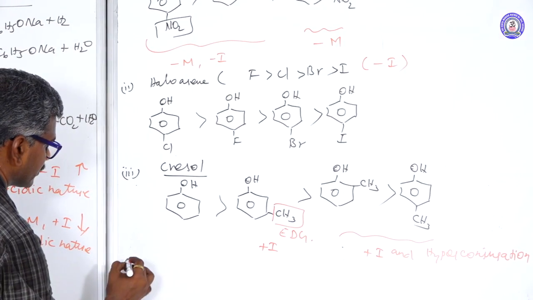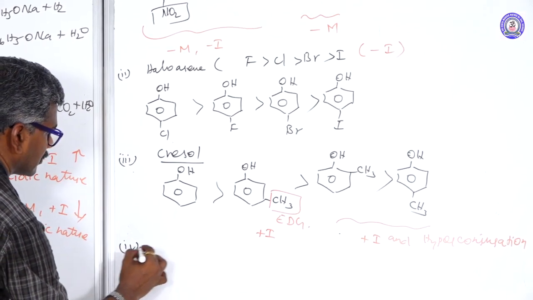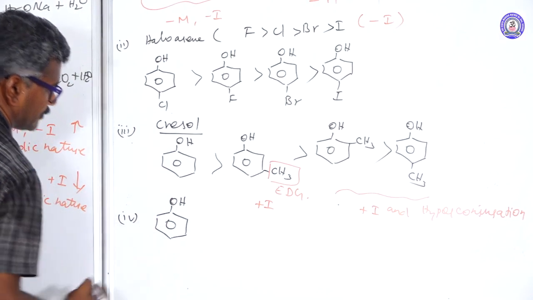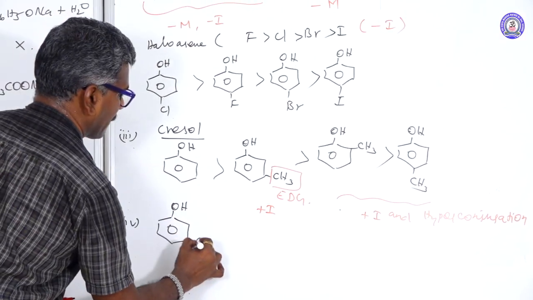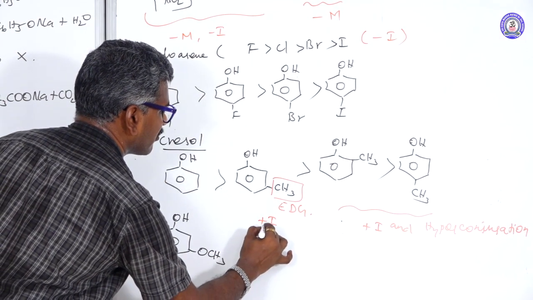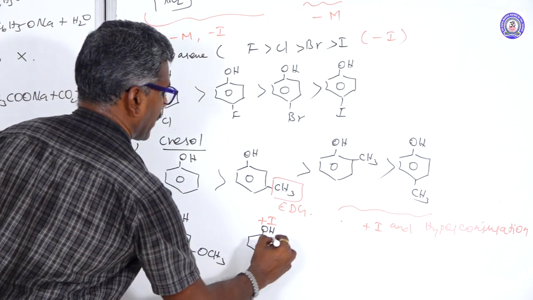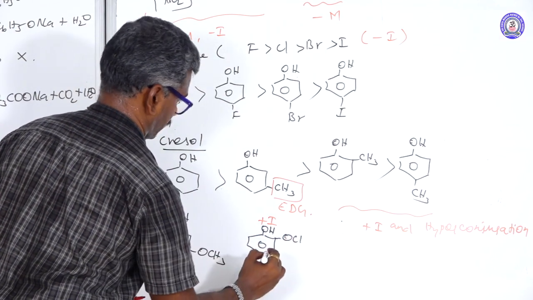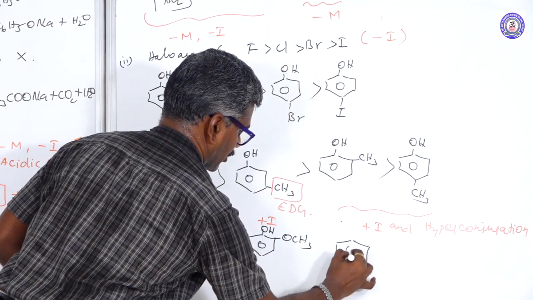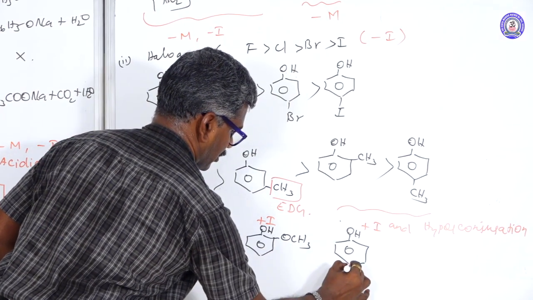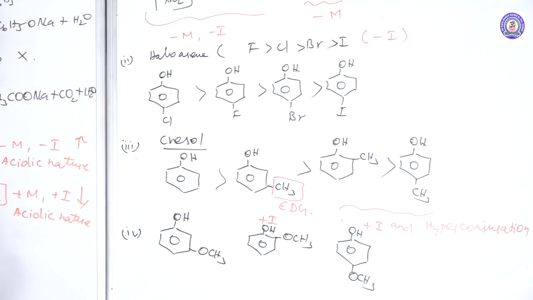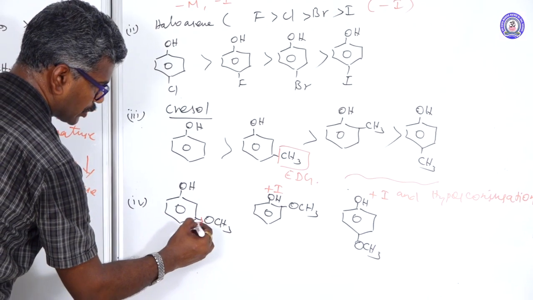Another one is the fourth one, the OH group. Comparatively, this is an electron releasing group.